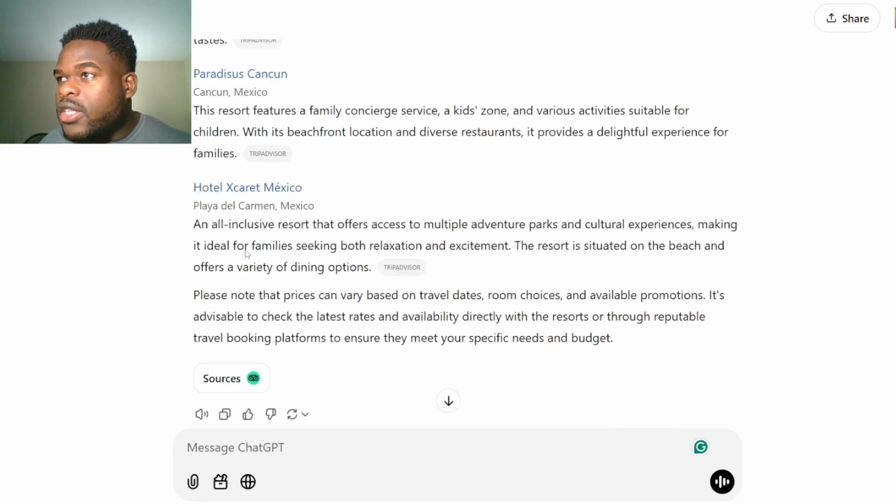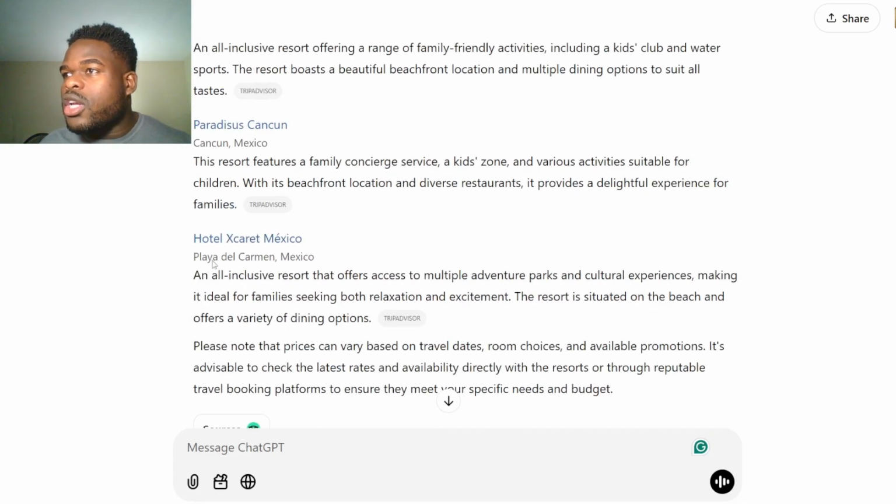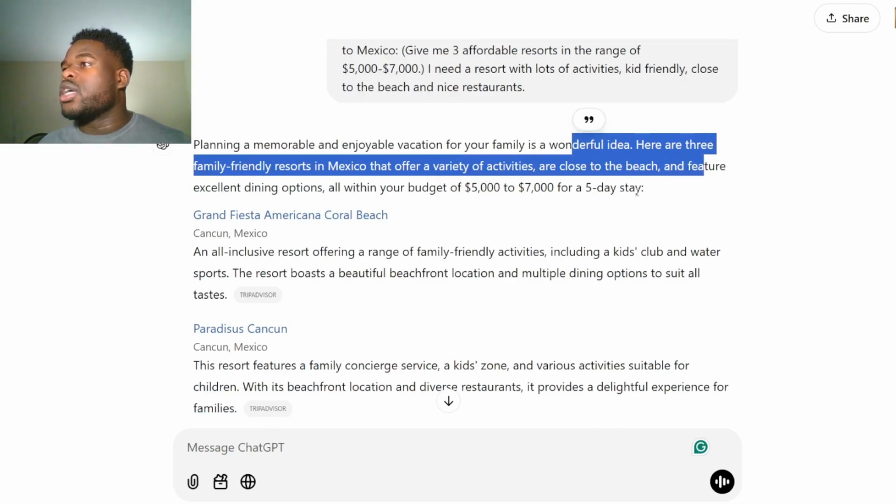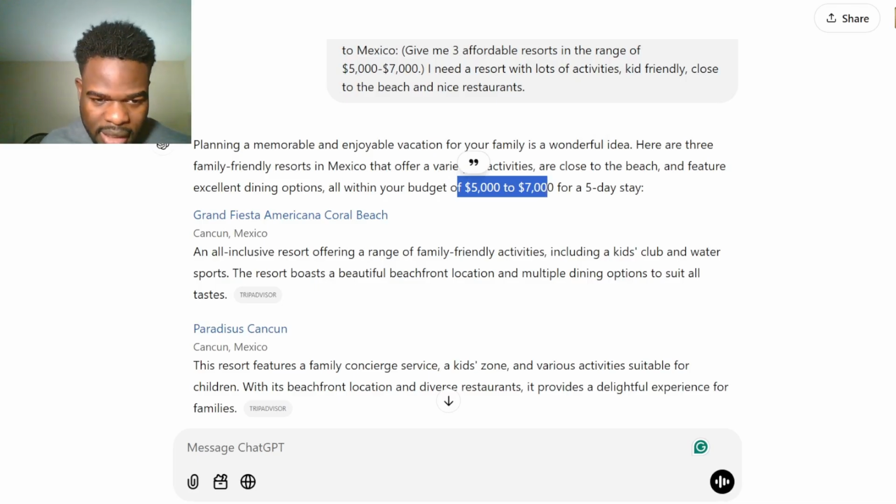Okay, so of these places, 2 of them are in Cancun. The other one is Playa del Carmen. Okay, let's say we use the Cancun example. So remember, the 2 resorts. It gave us that within our range, and everything matters. So now we have 3 ideas. We're going to choose one. So okay, what do we want?